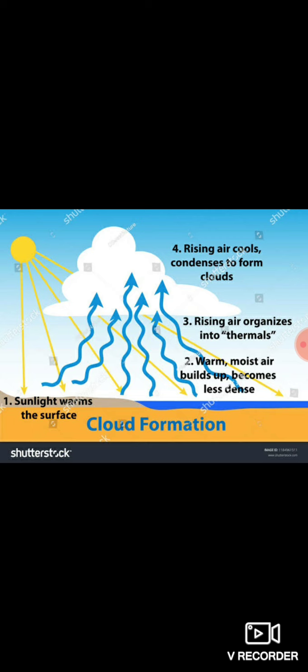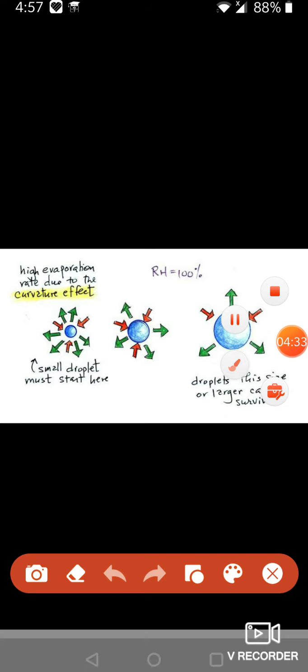Rays of the sun, that is sunlight, warm the surface of earth. This warm surface transfers the heat to the air. Then the air becomes hot and starts rising up. When air rises up, it takes many water vapors along with it. Now the rising air cools and condenses to form clouds. In this figure the formation of cloud is shown.